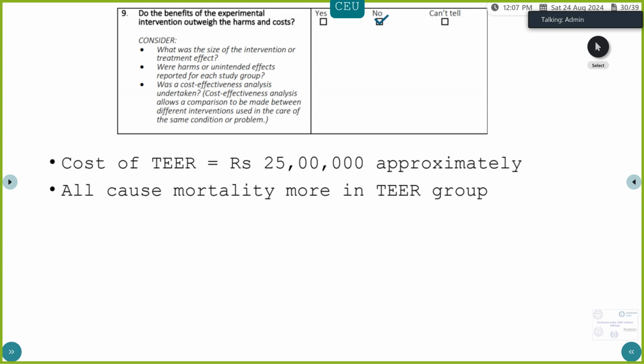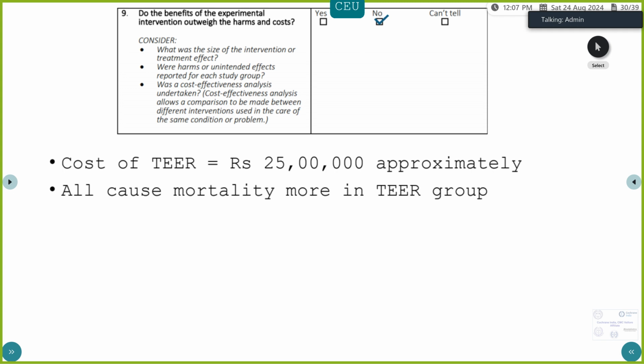Now, do the benefits of the experimental intervention outweigh the harms and costs? This procedure, however, is not available routinely for all patients. It's being done in a trial phase. But the cost of a similar procedure will be around 25 lakhs in our setting. And the all-cause mortality, we have seen, is more in the intervention group.